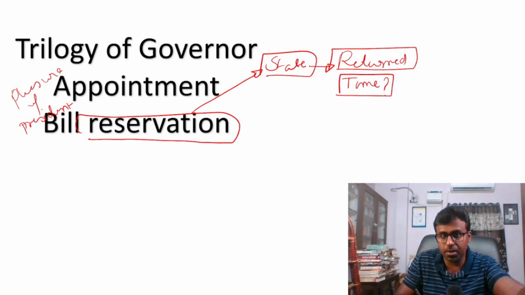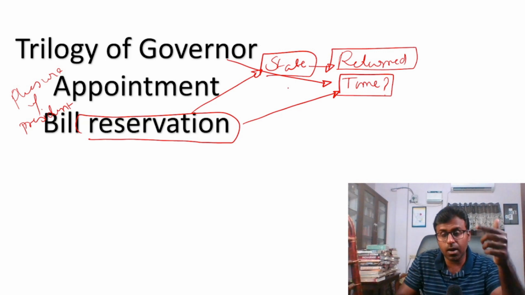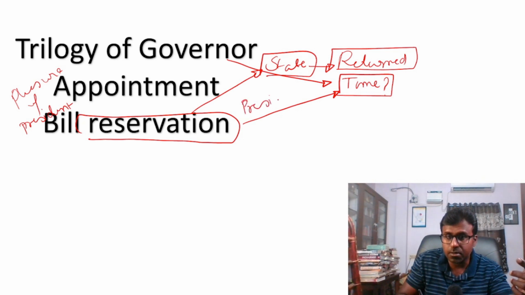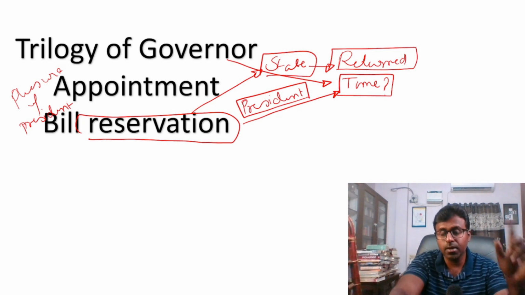What is the time period that the President and the Governor have to take for returning the bill? Or do they have a time limit? In terms of reservation of a bill, when the Governor reserves the bill for the President, what are the conditions necessary? So these two things, because it has been in the news in Tamil Nadu.